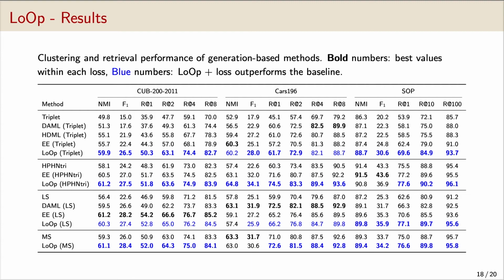Finally, we move on to the results. We evaluate our method on three benchmark datasets for clustering and retrieval tasks. This slide shows comparison with various generation-based methods. It can be seen that combining LOOP with various metric learning based losses leads to an improvement over the baseline loss as well as over other generation based methods in most of the cases.